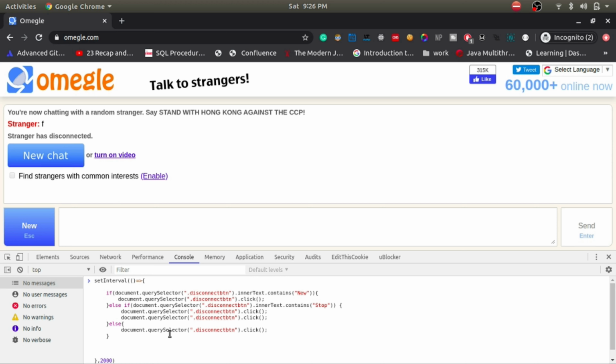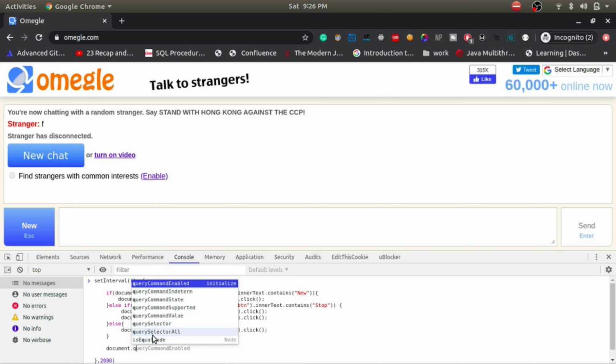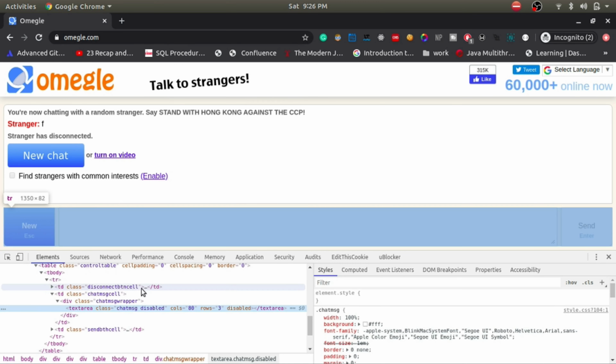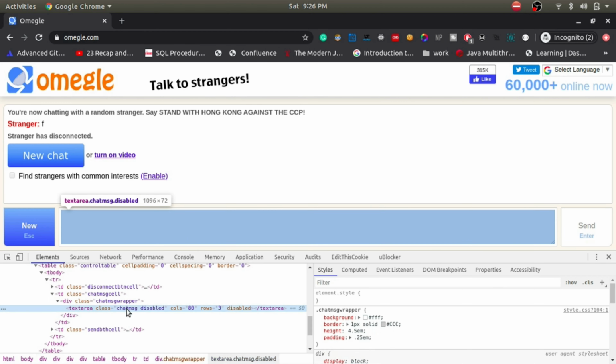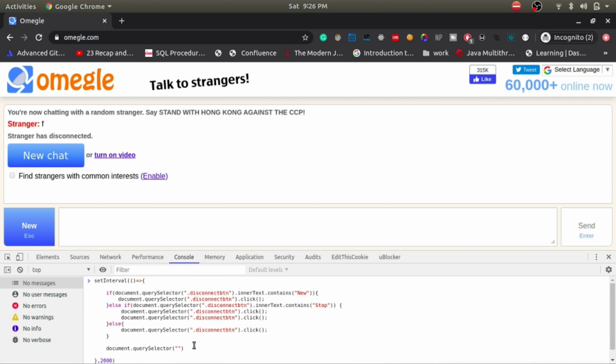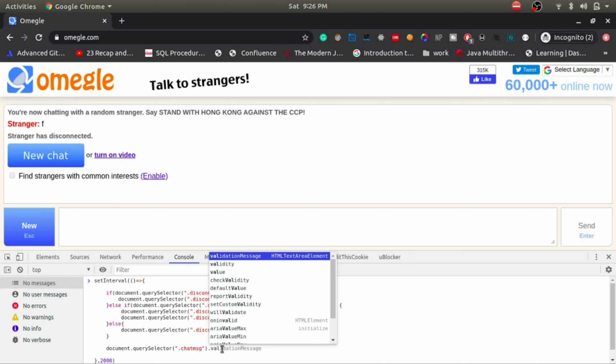Yep. So now what we have to do, we have to just document dot query selector. Guys, what is the name of this text box? I'm not sure, so I'll just head back to the HTML. I'll just come here, I'll just type this here, and then I'll just set the value.